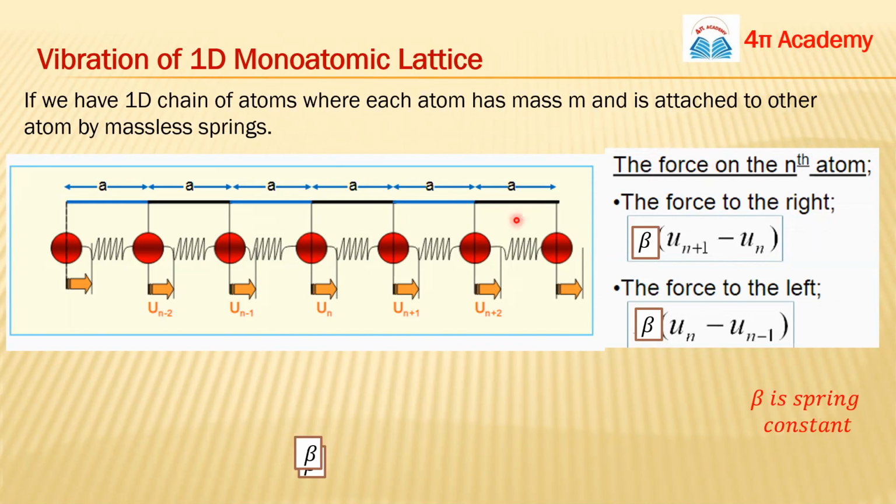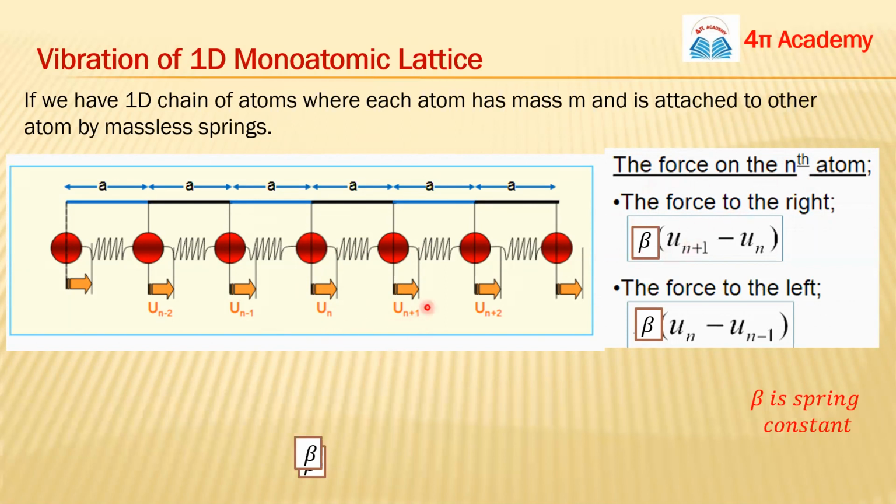Because this atom is moving on both sides, and the nearest neighbors are also moving, this atom will affect its nearest atoms and imply some force on them. So we can calculate the total force on the nth atom. Suppose the neighboring atom is also displaced from its mean position, with displacement un plus 1, and the displacement of this atom is un. So the relative displacement we can calculate is un plus 1 minus un.